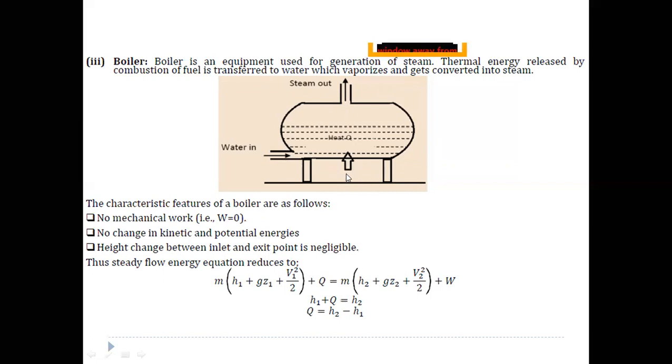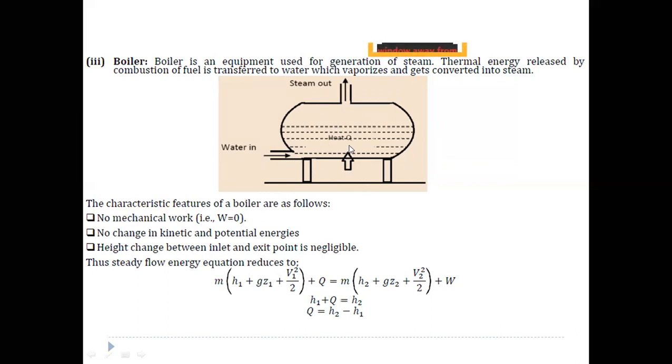If we take a fuel or coal and combust it, it liberates a large amount of heat. That heat is used to heat the water. Upon heating, the water reaches the boiling point and is converted into steam. The steam is stored here in the free space, and this steam is taken outside. So a boiler is used to convert water into steam by taking a certain quantity of heat.